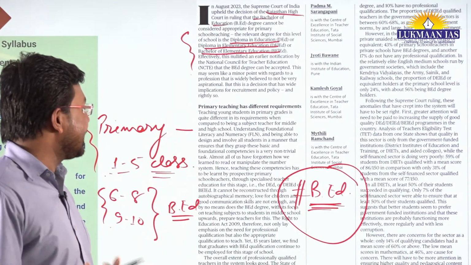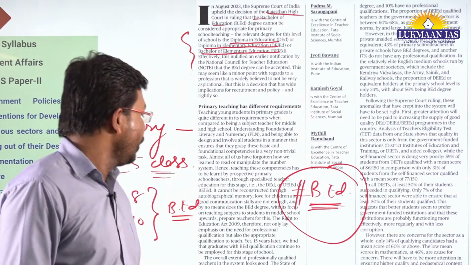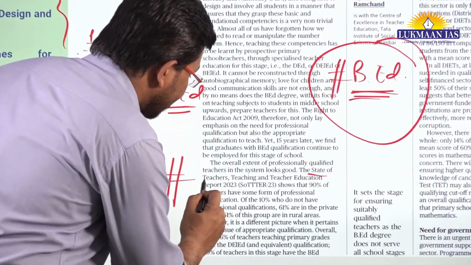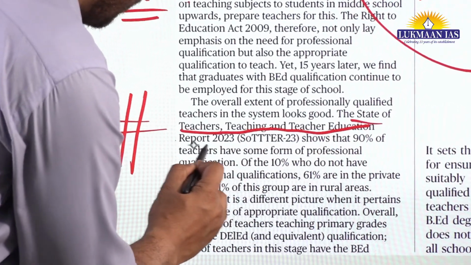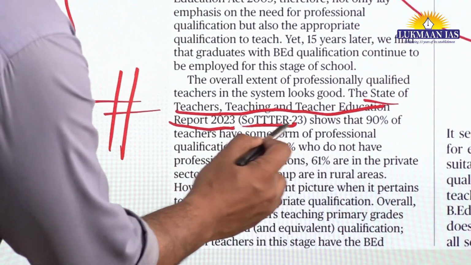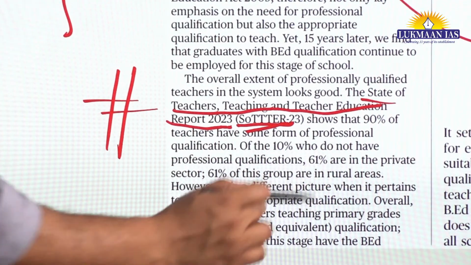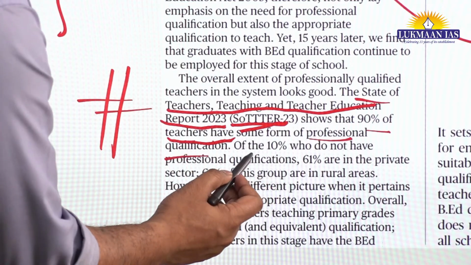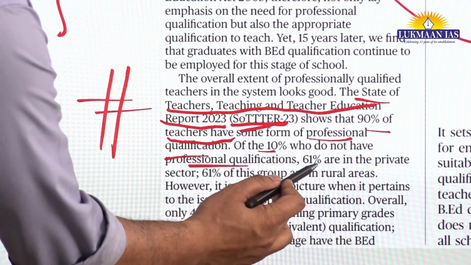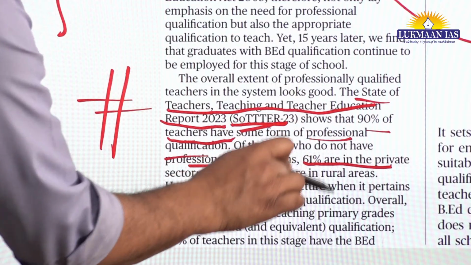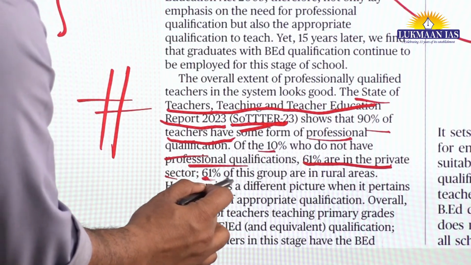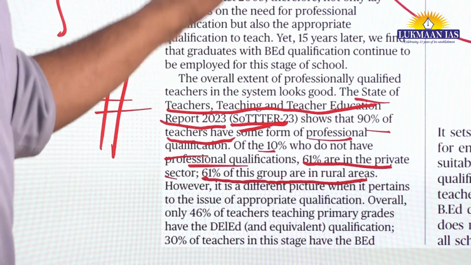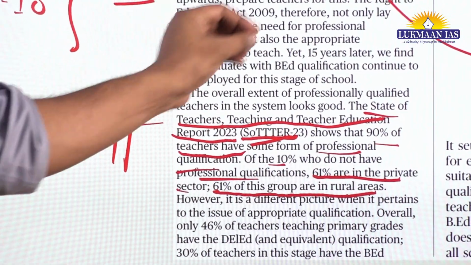In this article, they have talked about a report. What is the name of that report? It is known as the State of Teachers, Teaching and Teachers Education Report 2023, in short SOTER 2023. This report shows that 90% of the teachers have some form of professional qualification. Of the 10% who do not have a professional qualification, 61% are in the private sector, and 61% of this group are working in rural areas. This is what this particular report talks about.